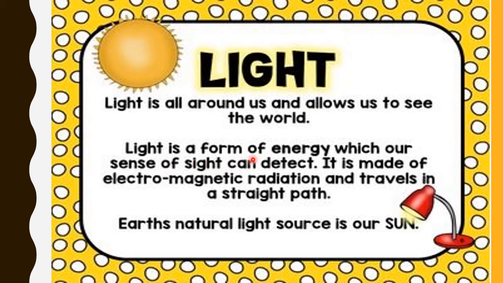Light is a form of energy which our sense of sight can detect. It is made up of electromagnetic radiation and travels in a straight path. Earth's natural light source is our sun, as we discussed earlier, that the most important and natural source of light is the sun.